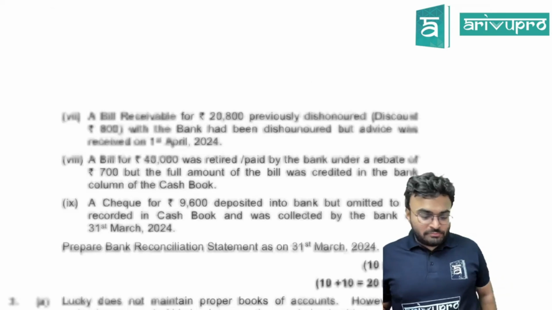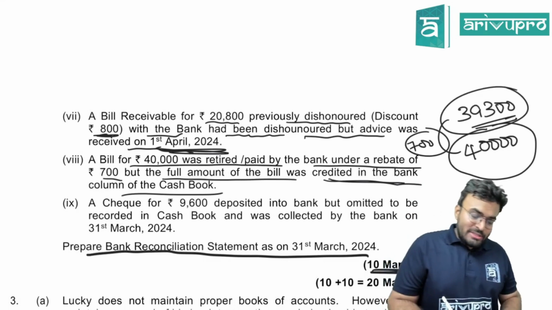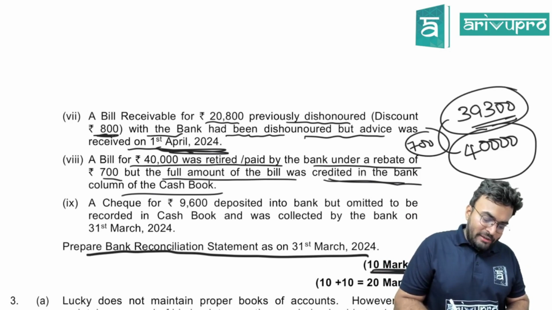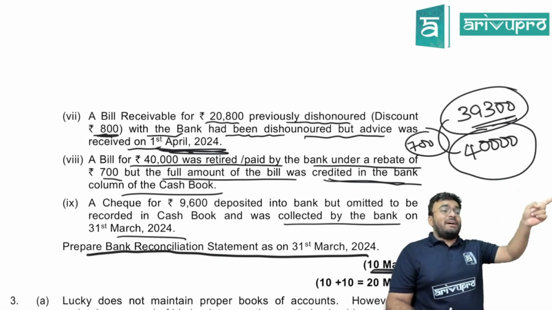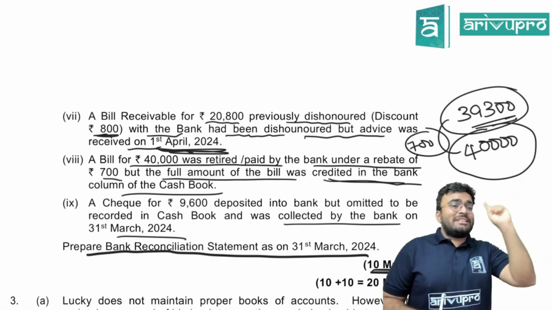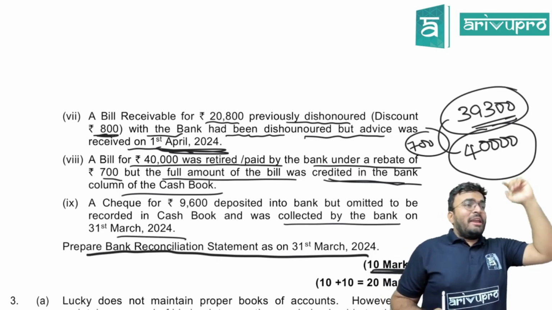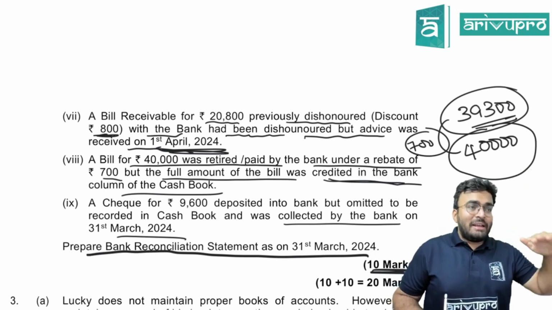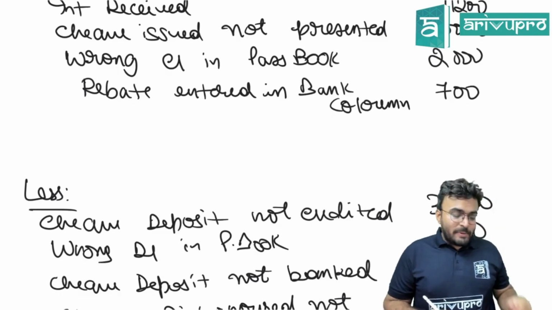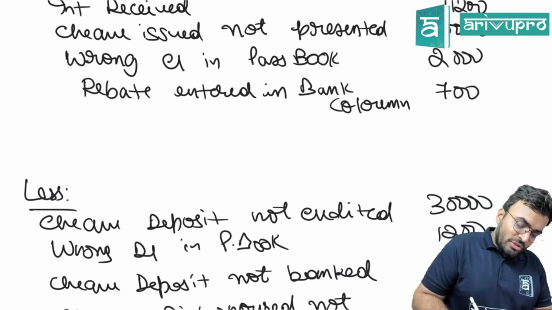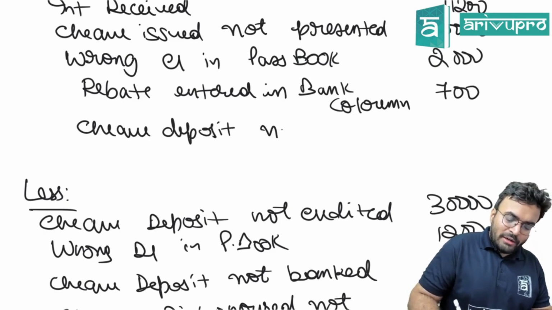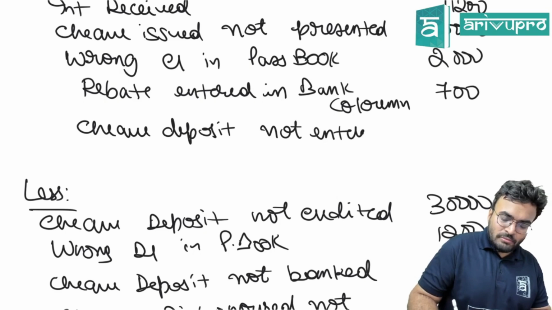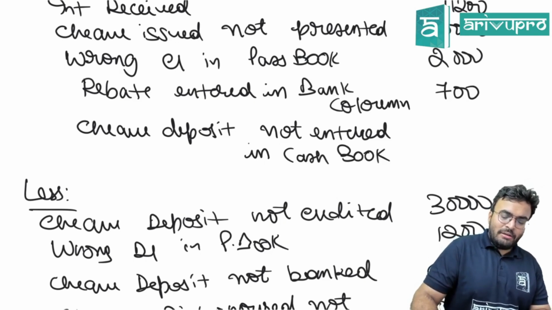Can we go further? Last one. A check of 9,600 deposited into bank but omitted to be recorded in cash book and collected by the bank on 31st March. Check deposited, omitted to be recorded in the cash book. So where the deposit has happened? In the passbook. In passbook, what did they do? Balance decreases. So you will add the balance because you are starting with passbook only. So check deposited, not entered in cash book. How much is it? 9,600.